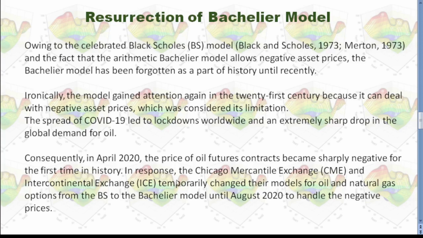In response, CME and ICE temporarily changed their model for oil and natural gas options from the Black-Scholes model to the Bachelier model until August 2020 to handle the negative prices.